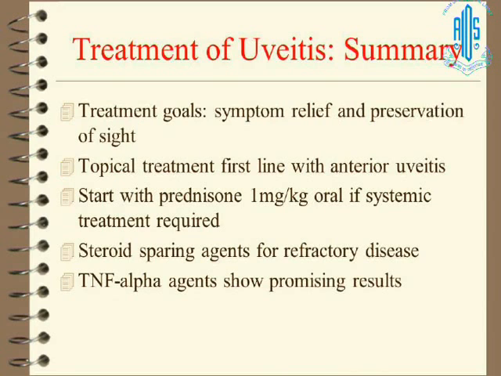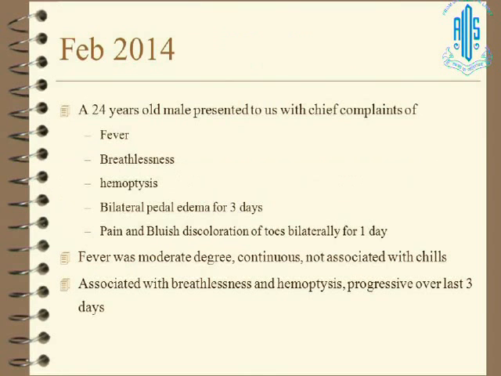So the summary is that you should aim for symptom relief and preservation of sight. Topical therapy definitely, steroid-sparing agents for refractory disease, and TNF alpha agents have shown promising results. If you have time, I can present one short case vignette. This is a very interesting patient, and I would like all ophthalmologists to give their opinion.